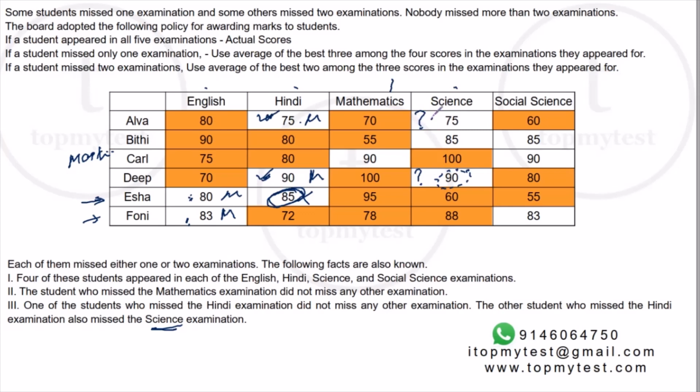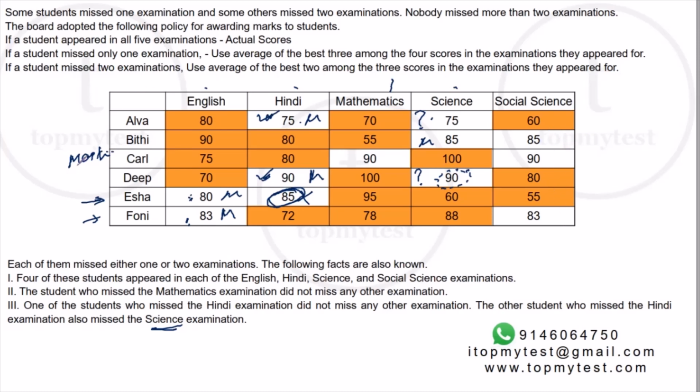So we will have one attempt here and one missing here. But I need two missing total. So the second missing person has to be Beatty. Right. So Beatty's score has to be a missing score. The last exam left is social science. Now in social science, there are three scores which we don't have a genuine idea about. Right. But only two of them are missed scores averaged out. One of them is a genuine attempt, or the student actually appeared.